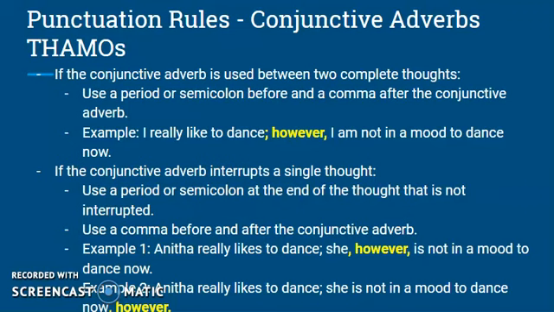Another example of this is: Anita really likes to dance. That's a complete thought, done. She's not in a mood to dance now, so it's interrupted, and you put a comma before it, however, period. That is the most difficult part of punctuating. If it is interrupting a thought, you put a comma before and after, or if it ends the sentence, you put a comma before it.